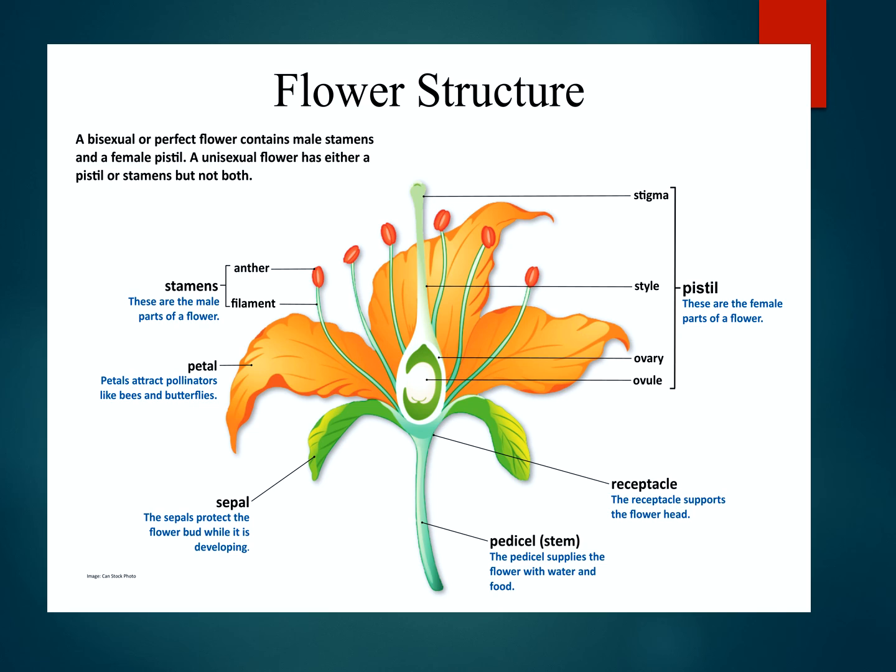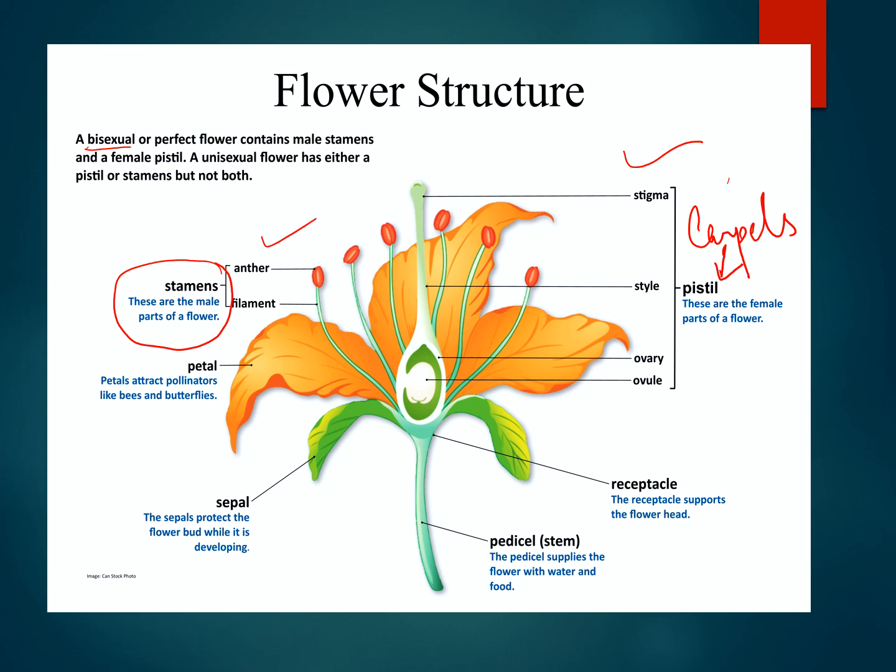Now we are here with a structure of a flower which I have discussed earlier as well, but here we will give a clear idea of a structure of a bisexual flower. So what does this bisexual flower mean? It is having both the male and the female part. We have told earlier that stamens are the male part and the female part is carpels, and carpels and pistil are the same thing. So they can be either called carpels or they can be called pistil.